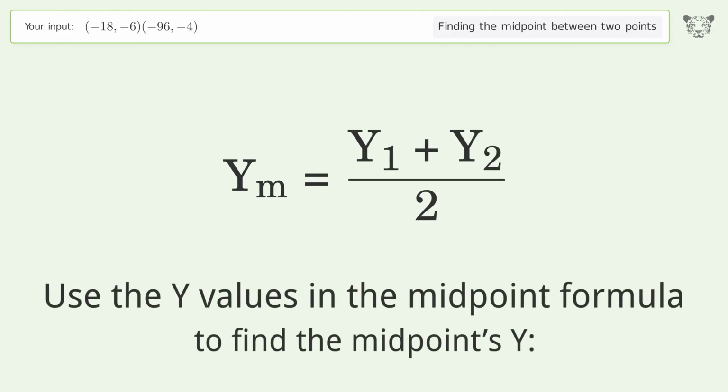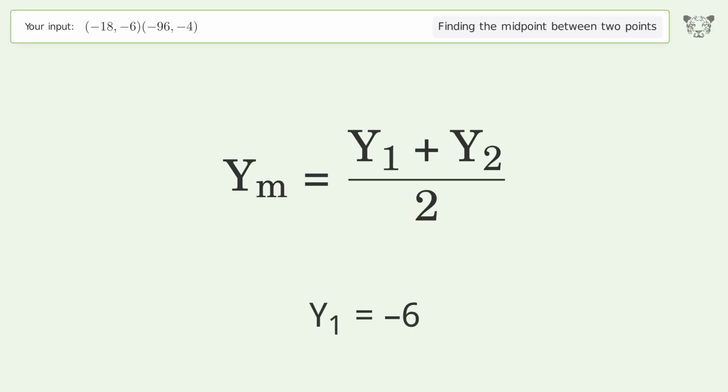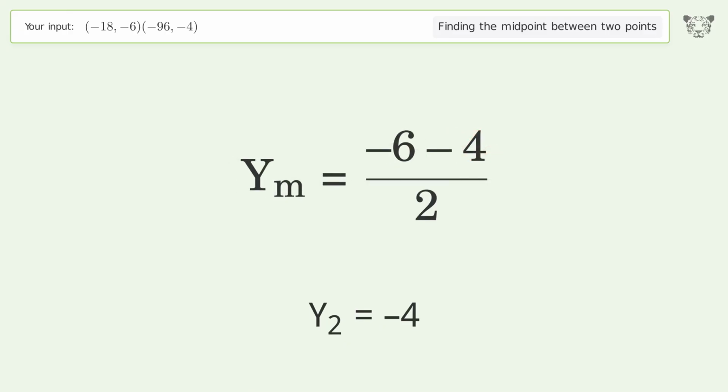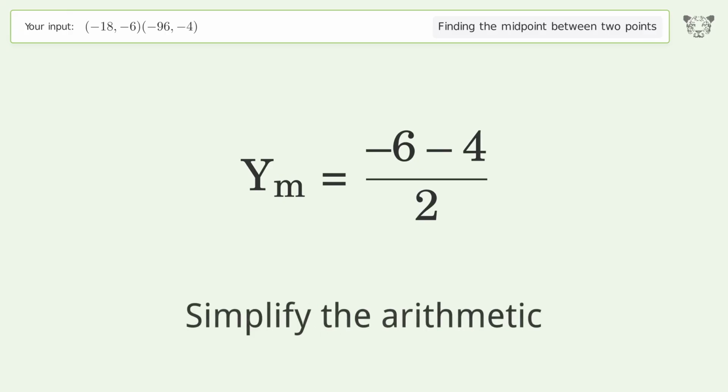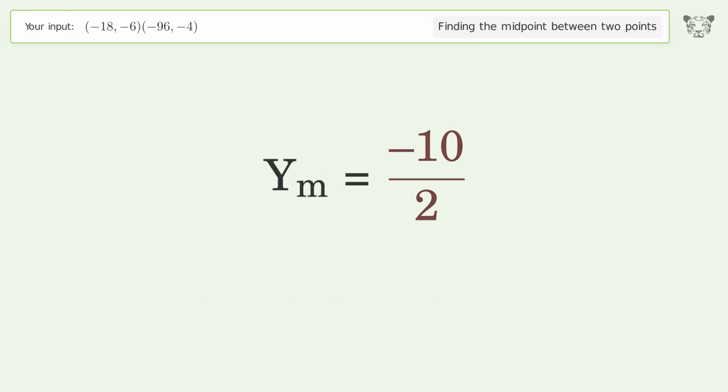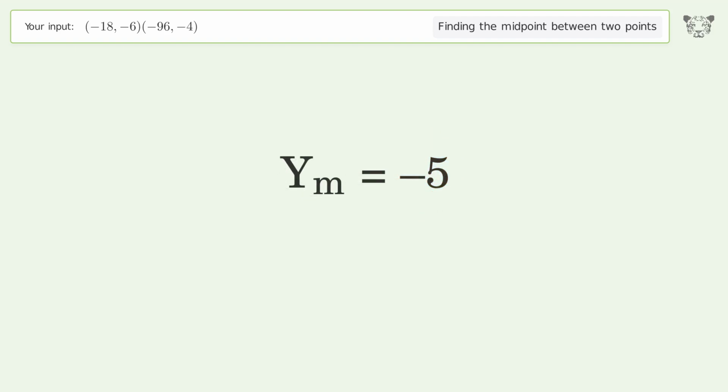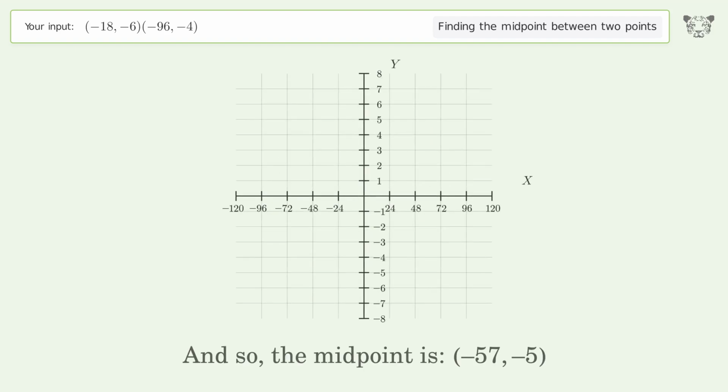Use the y values in the midpoint formula to find the midpoint's y. y1 equals -6. y2 equals -4. Simplify the arithmetic. And so, the midpoint is -57, -5.